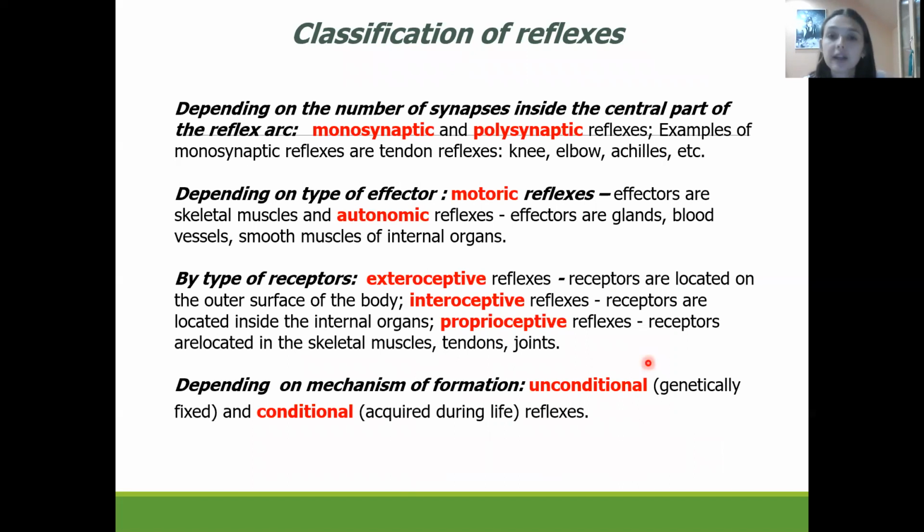How can we classify reflexes? Depending on the number of synapses, they could be monosynaptic or polysynaptic reflexes. An example of a monosynaptic reflex is the tendon reflex, the knee-jerk reflex.